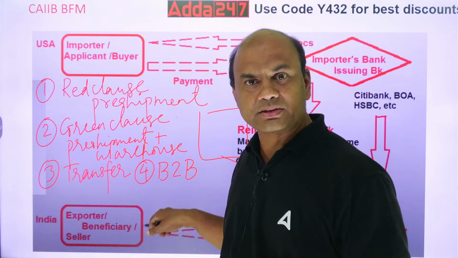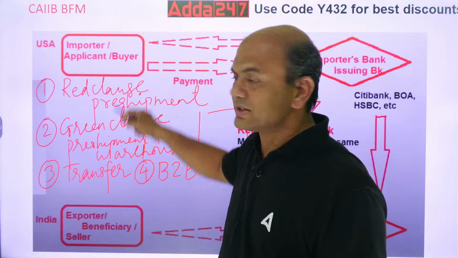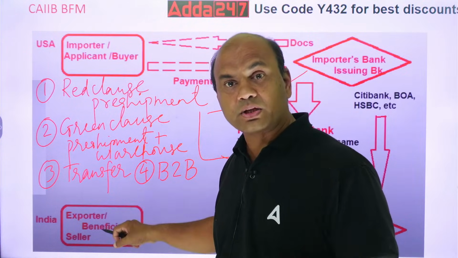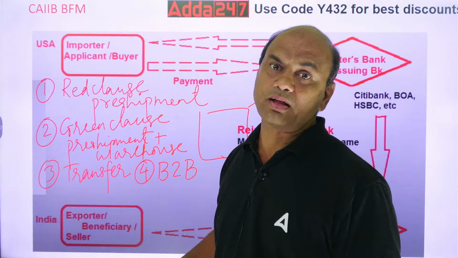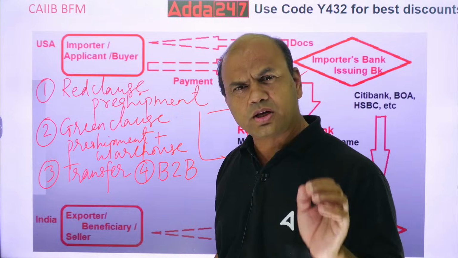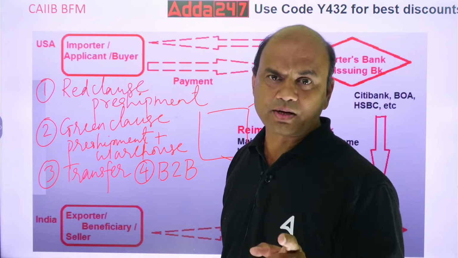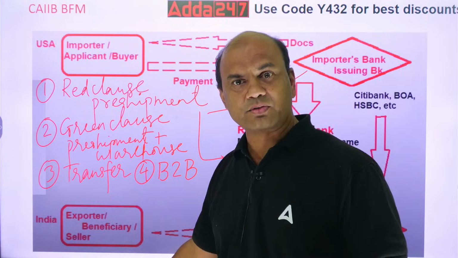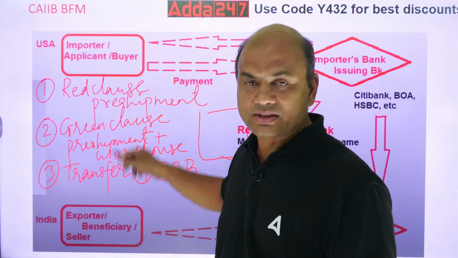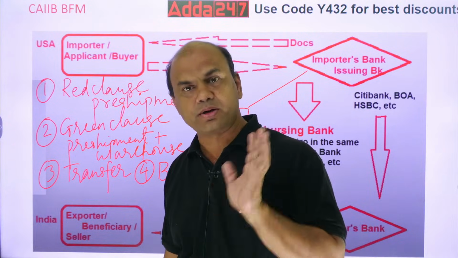In back-to-back LC, a separate LC is prepared. This first LC is taken as a collateral. Based on this collateral, another LC is prepared and that is given to the manufacturer. This is the only difference between back-to-back and transfer. In transfer LC, the same LC is transferred to the manufacturer. In back-to-back, the first LC is taken as collateral and then the second LC is prepared.